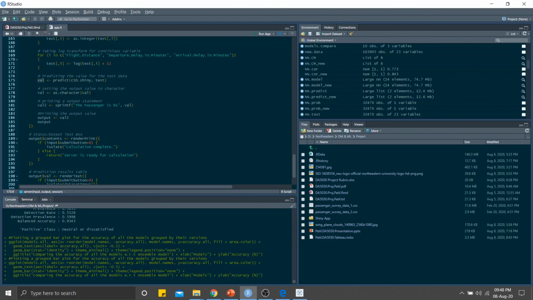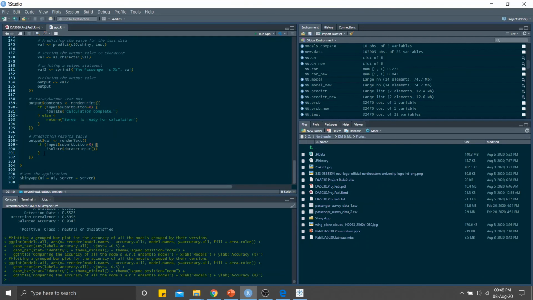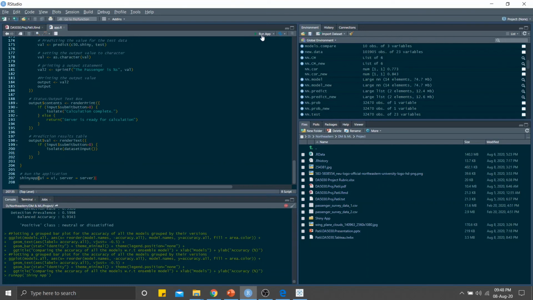Then I have converted it to character to show the output clearly to the user. So for that, the UI side of it is not very much of a concern. This is the render print function to print output. These two functions do the same thing, and then this is the server app logic which is required. So now I'm going to just run the app. It takes a time to run the app.